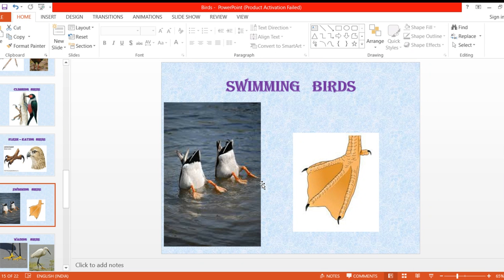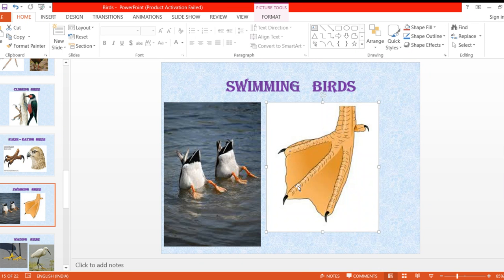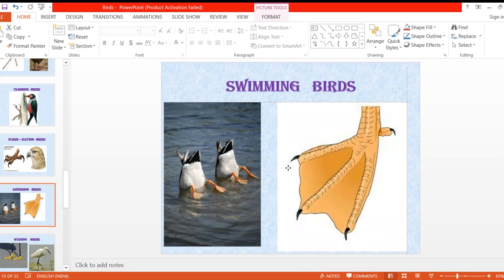Can you see that? Yes, ma'am. I'll make it a little bit bigger. So these feet are called webbed feet because some of the water birds such as duck and swan have webbed feet to help them to swim in the water and waddle on the land. The front toes are covered with skin and this helps them in swimming.